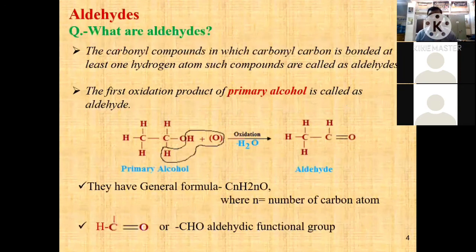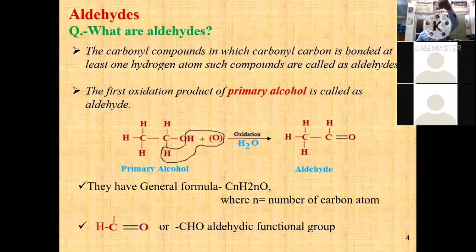Then what is aldehyde? What is the functional group of aldehyde? And the physical properties of aldehyde can be discussed in this slide. What is an aldehyde? A carbonyl compound in which the carbonyl carbon is bonded to at least one hydrogen atom. Such a compound is called an aldehyde.